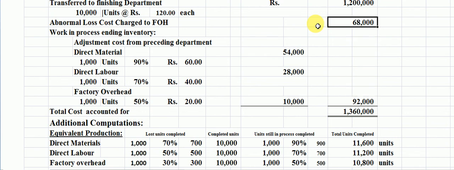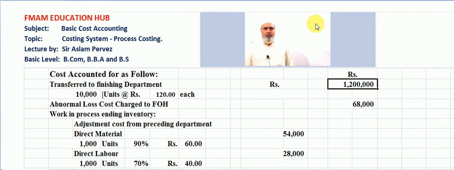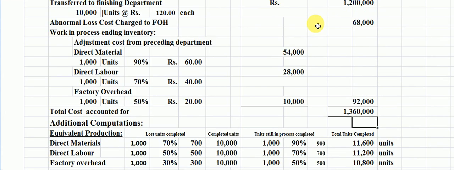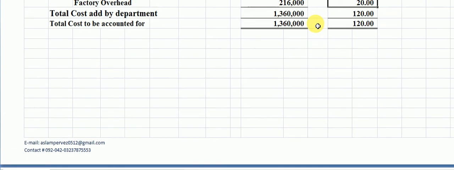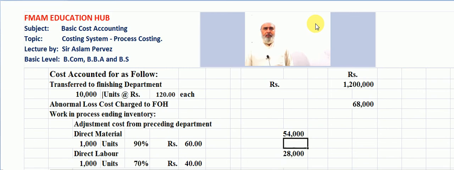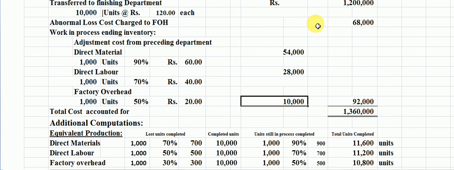Now, students, we have to add these three values. Then we will find finally 13 lakhs 60,000 rupees. This is the reconciled value, which is always equal to the section 2 total manufacturing cost here, 13 lakh 60,000 rupees. Students, both the values are equal. It means that our question is 100% accurate.